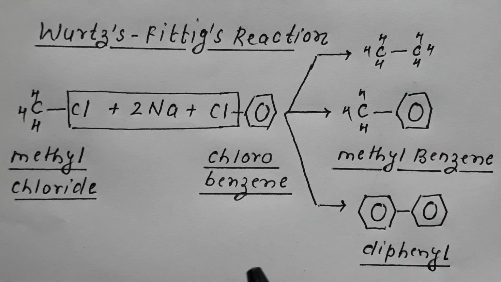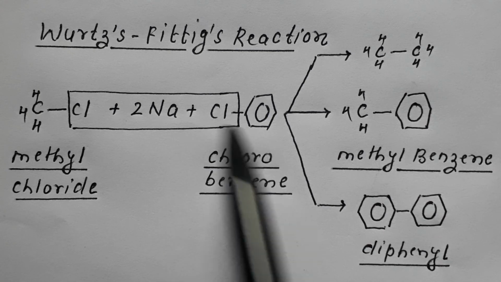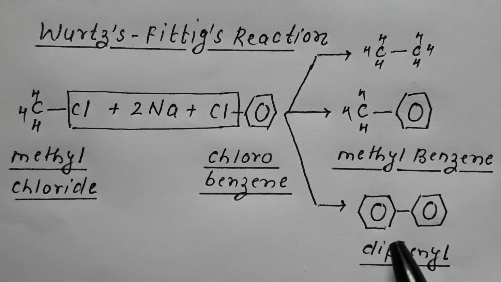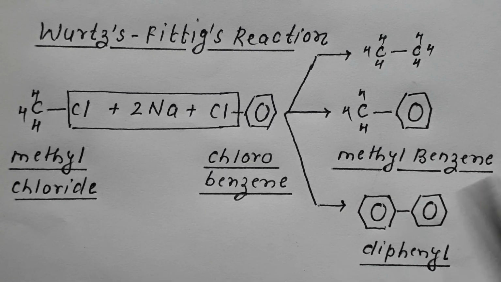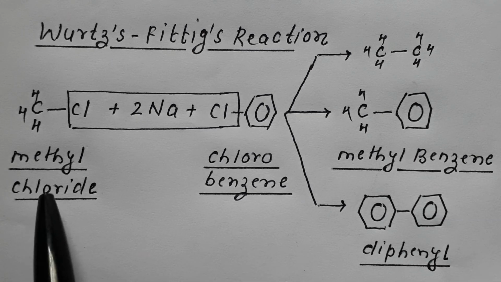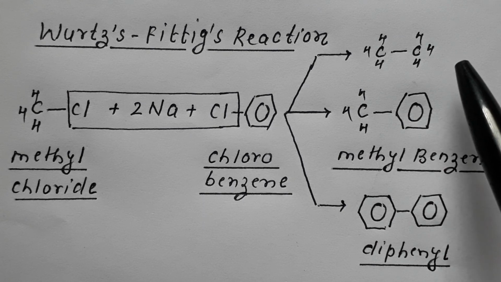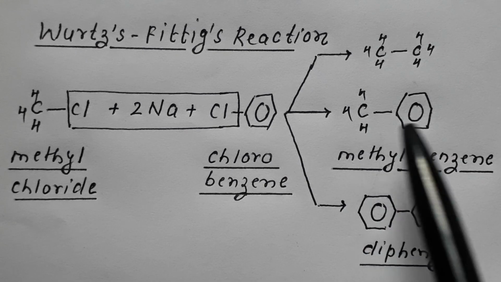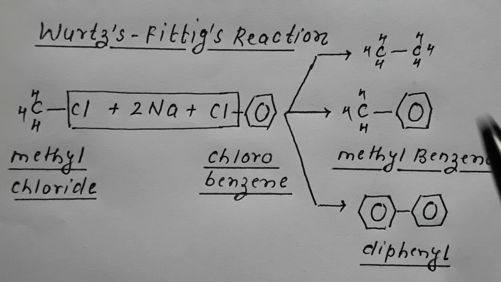Or two molecules of haloarene may react with sodium to give diphenyl. So if we take a mixture of haloalkane and haloarene, we get a mixture of products: alkyl benzene, alkane and diphenyl.